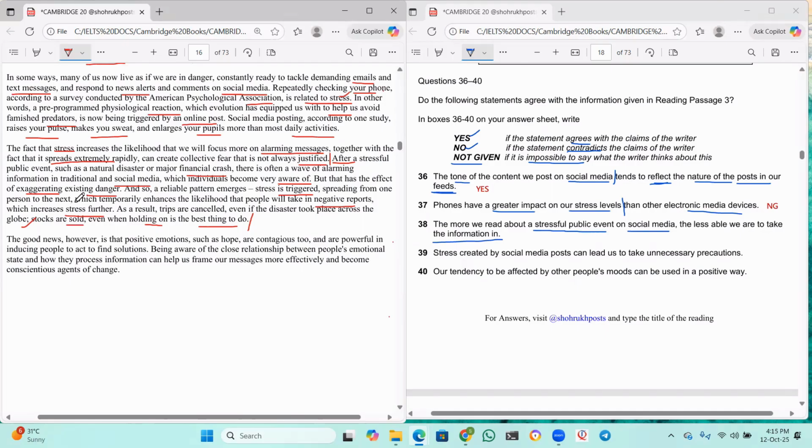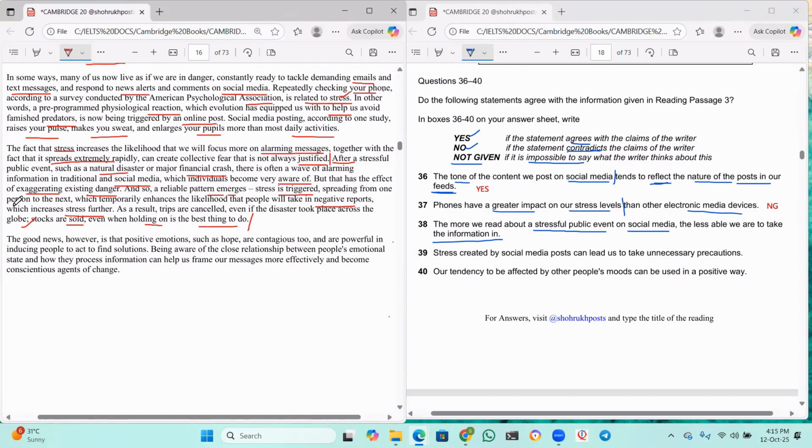So, after a stressful public event, such as a natural disaster or a financial crash, there is often a wave of alarming information in traditional and social media, which individuals become very aware of, but that has the effect of exaggerating danger. So, a reliable pattern emerges.